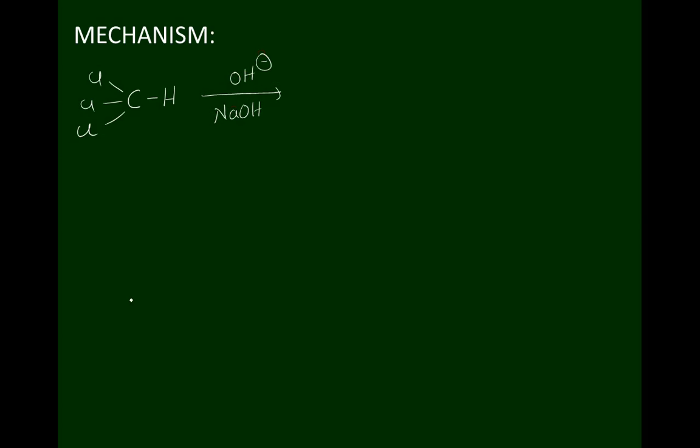The hydrogen becomes more acidic in nature, because this hydrogen is bonded to a carbon atom which is bonded to three strong electron-withdrawing groups. Therefore, release of this hydrogen atom is very easy. Therefore, it is more acidic in nature. It combines with this to form a molecule like this: carbon, chlorine, chlorine, chlorine, with a negative charge along with a pair of electrons.